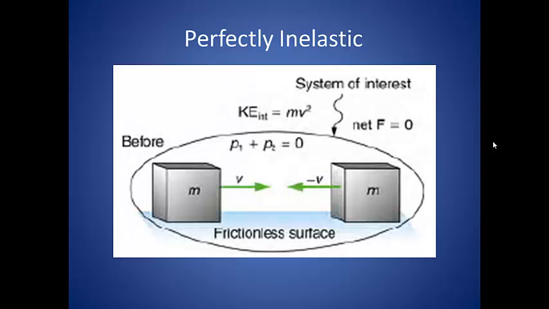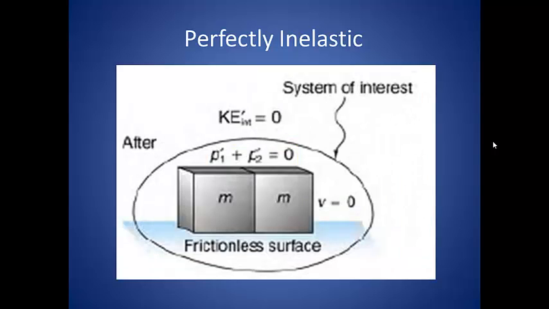Consider two blocks of equal mass and move them towards each other at the same speed. The total initial momentum is still the momentum of each block added together. In this case, the velocities are in opposite directions, so the total momentum is equal to 0. After the collision, the two blocks stick together. This is a perfectly inelastic collision. Momentum is conserved, but internal kinetic energy is not.